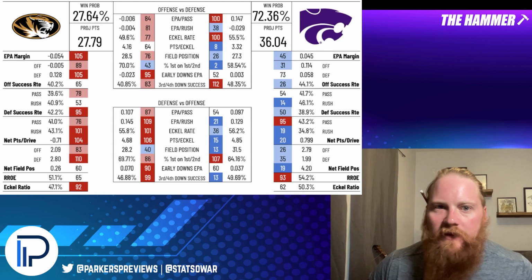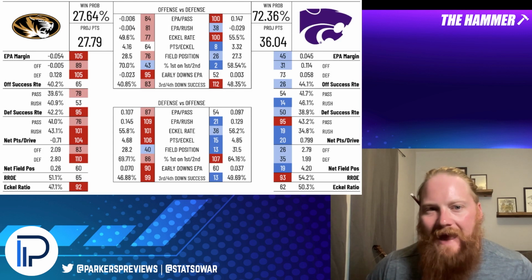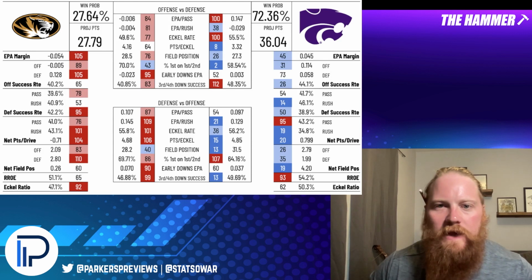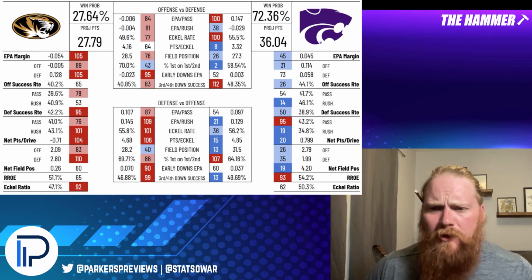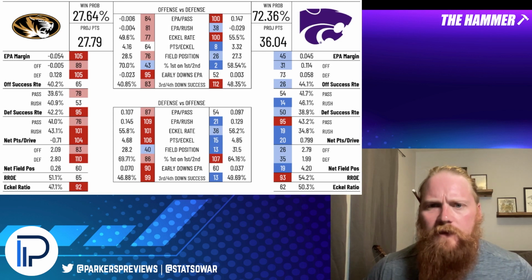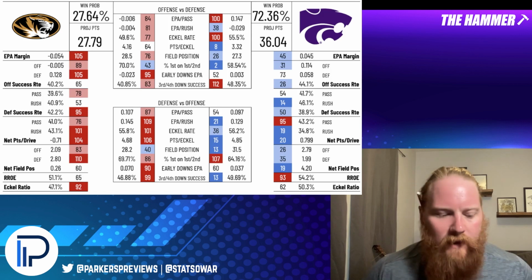Depending on where you're looking, I've seen this line anywhere from 8 to 8.5, 9 earlier in the week, and it's moving fast. And I want to talk through some of the stats, want to talk through some of the matchups here to better understand the nuances of how these teams compare to each other, how these teams match up, and how we might make a decision about where to get the edge.